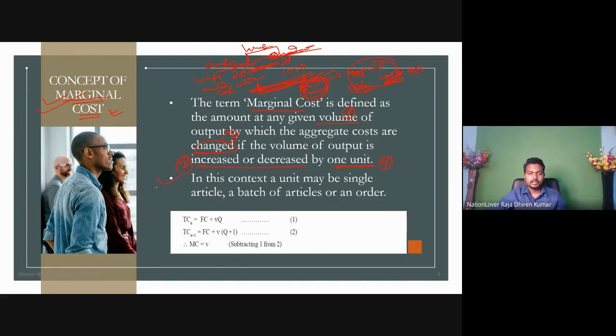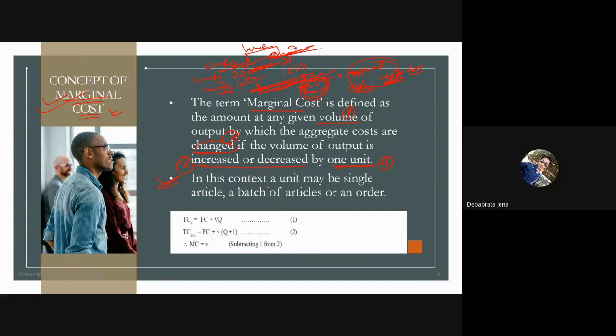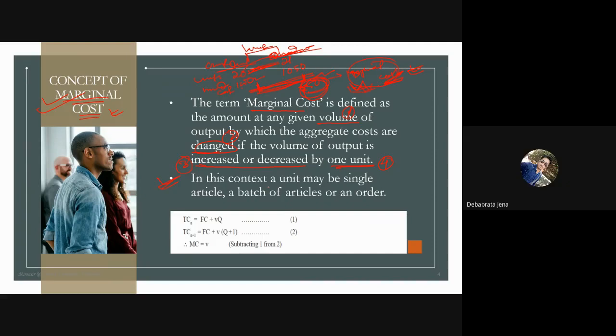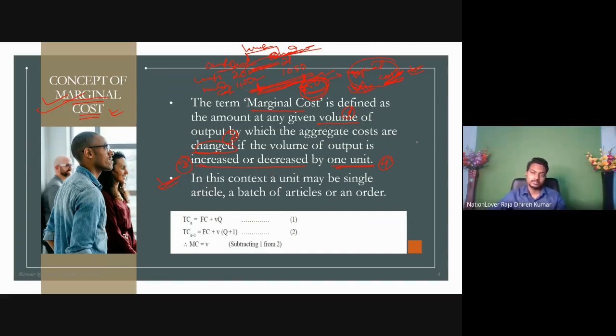Next, in this context, a student asks me to give an example. Yes, I have given the example only. Let's look at it. Suppose you are an ice cream manufacturer. For producing 50 units of ice cream daily, you incur 1000 rupees cost.